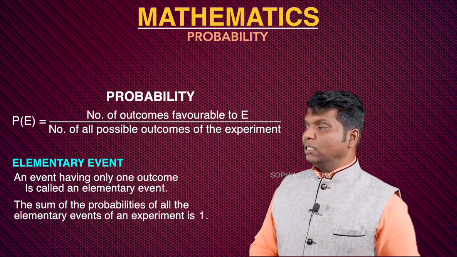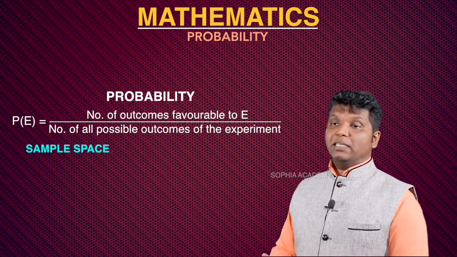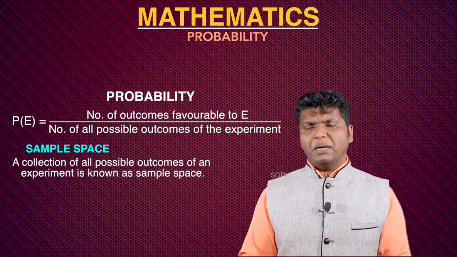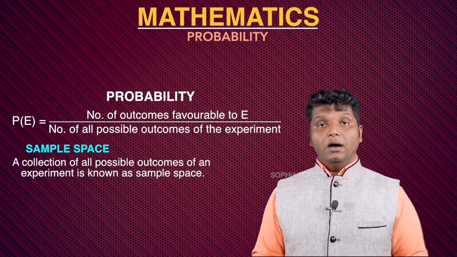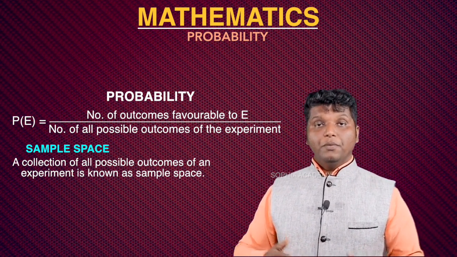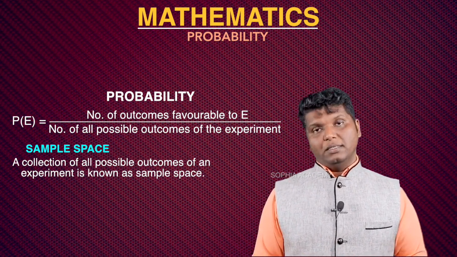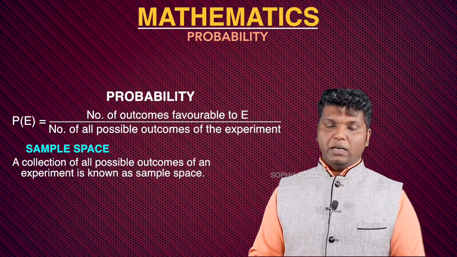And the very important term which you have to study in this chapter is sample space. Sample space is the collection of all possible outcomes regarding a particular question. If a question is given, for example, find the perfect square numbers lying between 0 and 100 or 0 and 50. What do you have to do? You have to collect all the perfect square numbers.